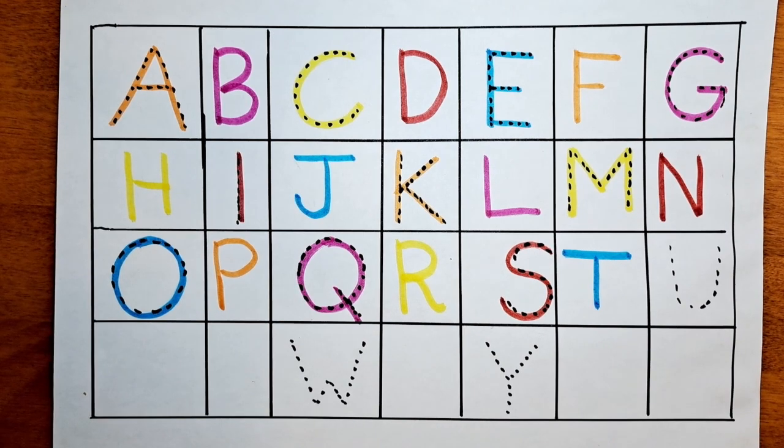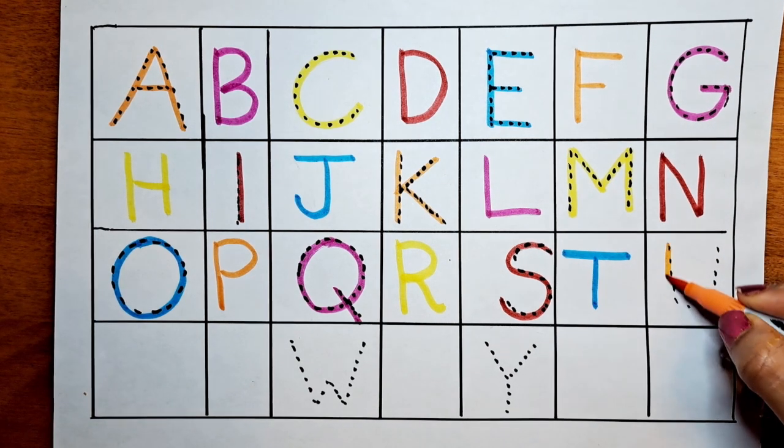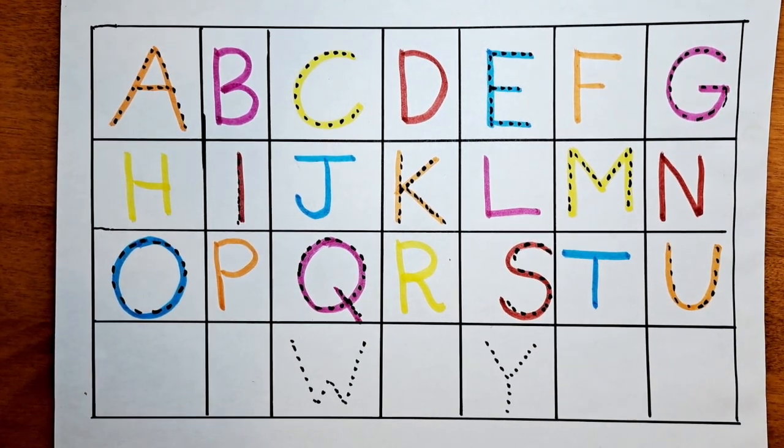T for Teddy. T for Teddy. The next letter is U. U for uniform. U for uniform.